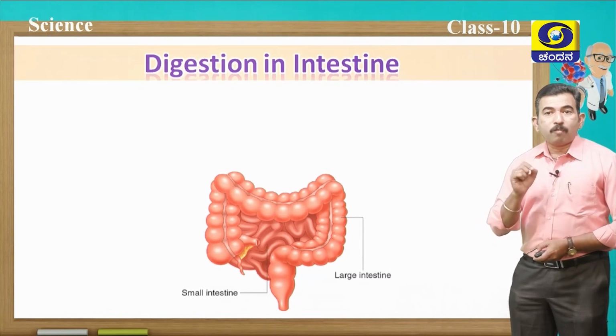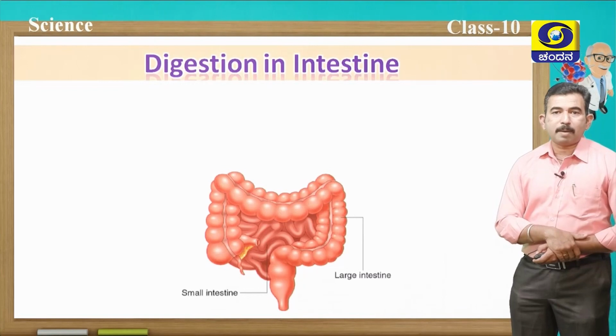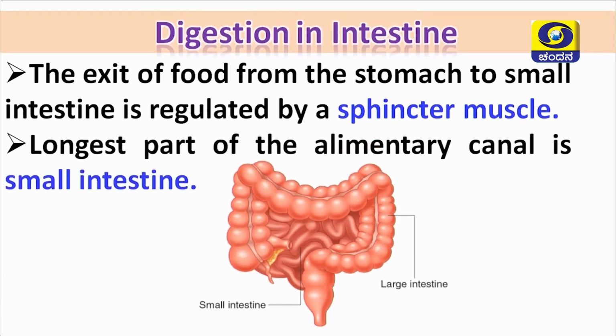The movement of the food from the stomach to the small intestine is regulated by a sphincter muscle. The sphincter muscle plays a very important role. And the small intestine is the longest part of the alimentary canal, about 6 to 7 meters in length, and it is a highly coiled structure present in the abdominal region.